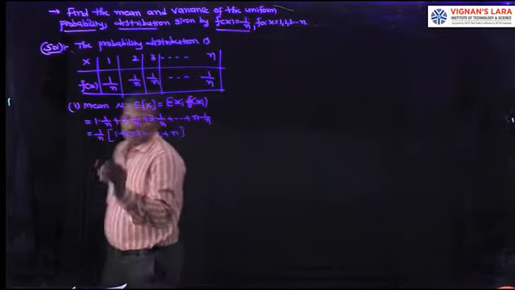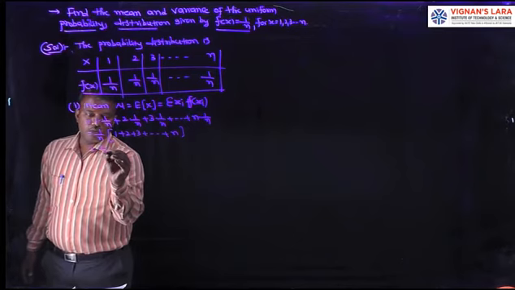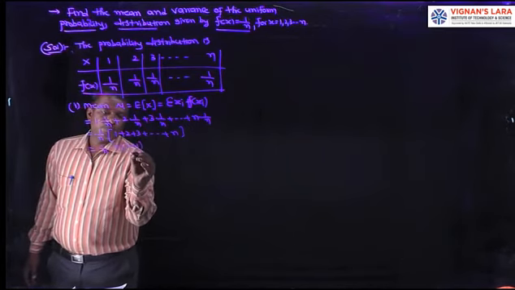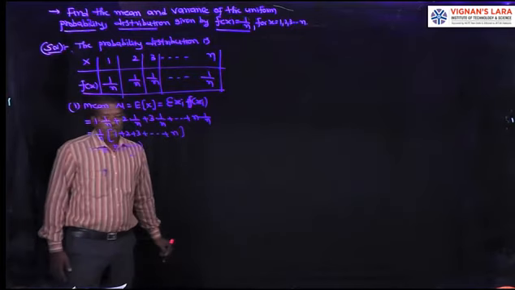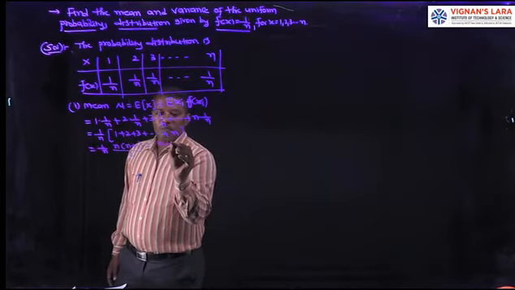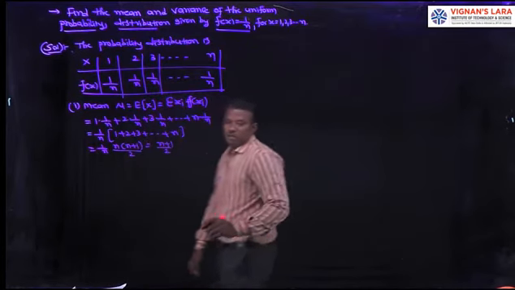We know this formula: 1 by n into n into n plus 1 by 2. That equals n plus 1 by 2.